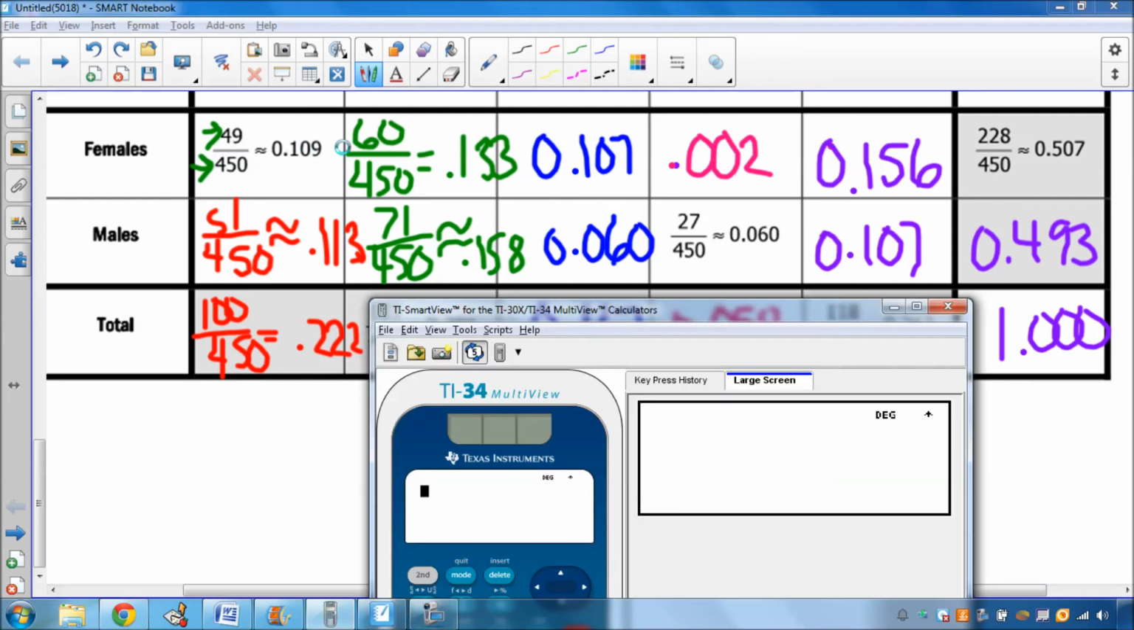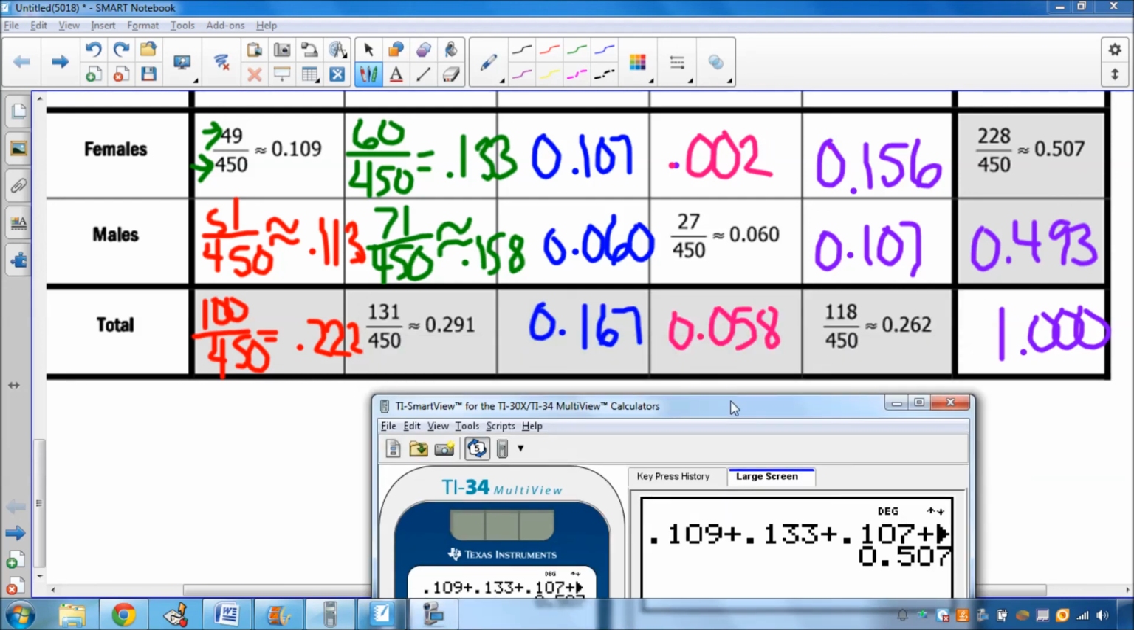So see the female answers. You've got 0.109, 0.133, 0.107, 0.002, 0.156. They should all add up to 0.507. So let's make sure that really happens. So I'm just adding up all of the answers in my first row. And I end up getting 0.507, okay?